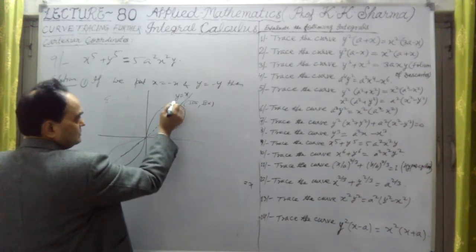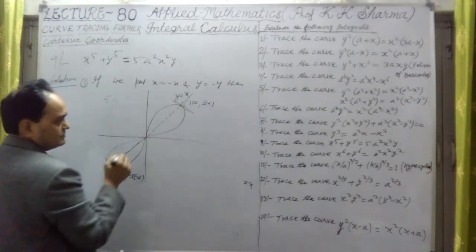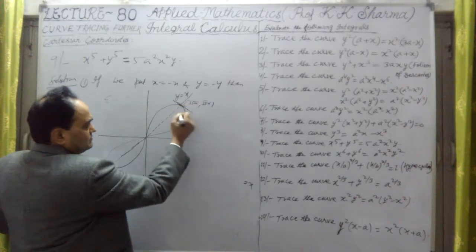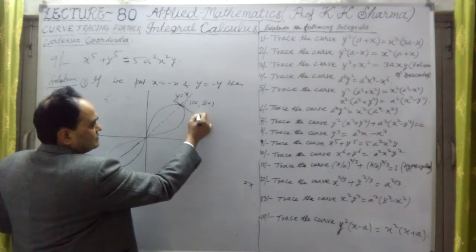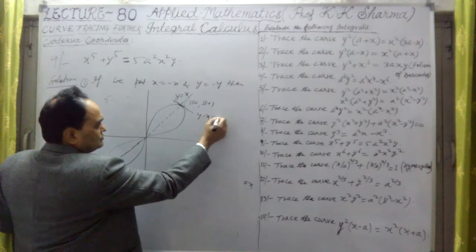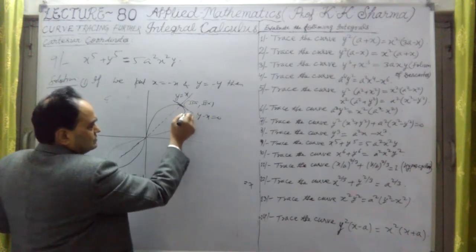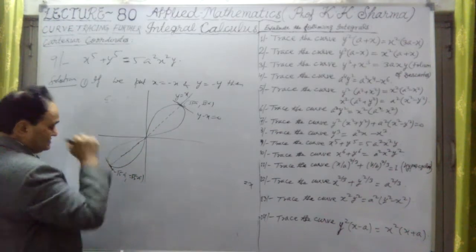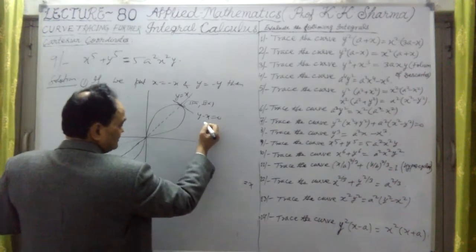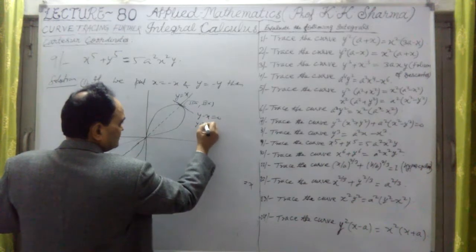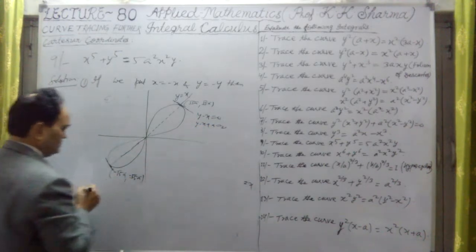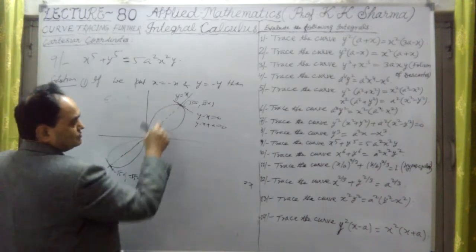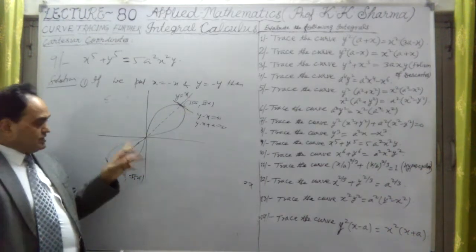What is the line here? This is oblique. At this point, x plus y equal to, or rather, here it is y minus x equal to 0. This is the line here. At this point the tangent is an oblique tangent. If I take this constant, y minus x plus a equal to 0. This is the equation at this point, which is parallel to this line.